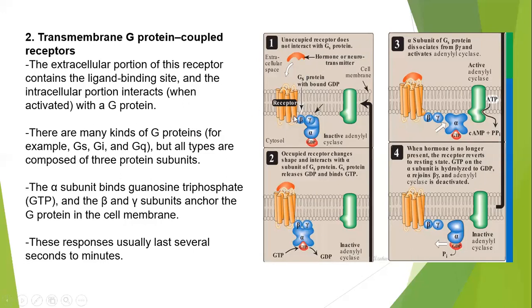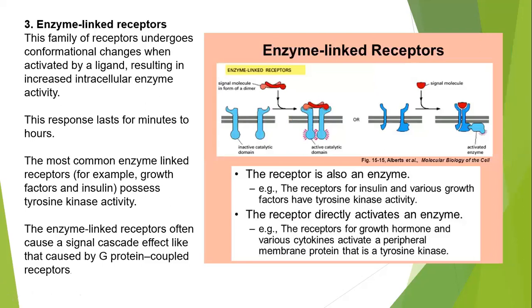There are many kinds of G protein, for example Gs, Gi, and Gq, but all types are composed of three protein subunits. The alpha subunit binds guanosine triphosphate, and the beta and gamma subunits anchor the G protein in the cell membrane. The response of the G protein coupled receptor usually lasts several seconds to minutes. So this is the time difference between each kind of receptor family.